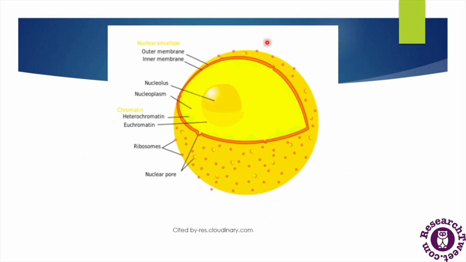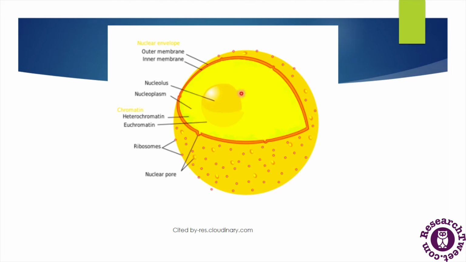In this diagrammatic presentation we can see the anatomy of the nucleus. Here we can see the outer surface of the nucleus having the nuclear membrane, which is a double membrane-bound structure. On its surface we can see ribosomes attached, and there are many pores called nuclear pores. These nuclear pores are very helpful in the transportation of materials between the nucleus and cytoplasm.